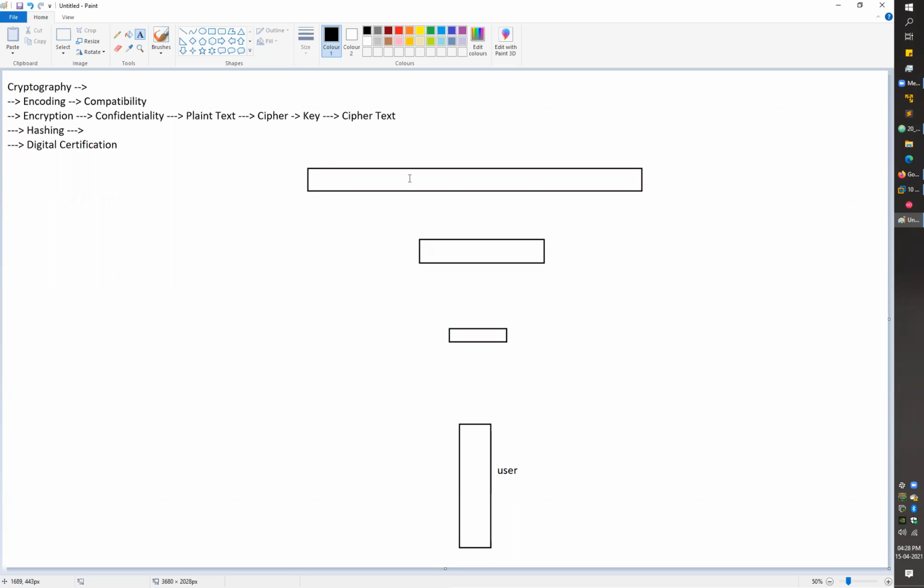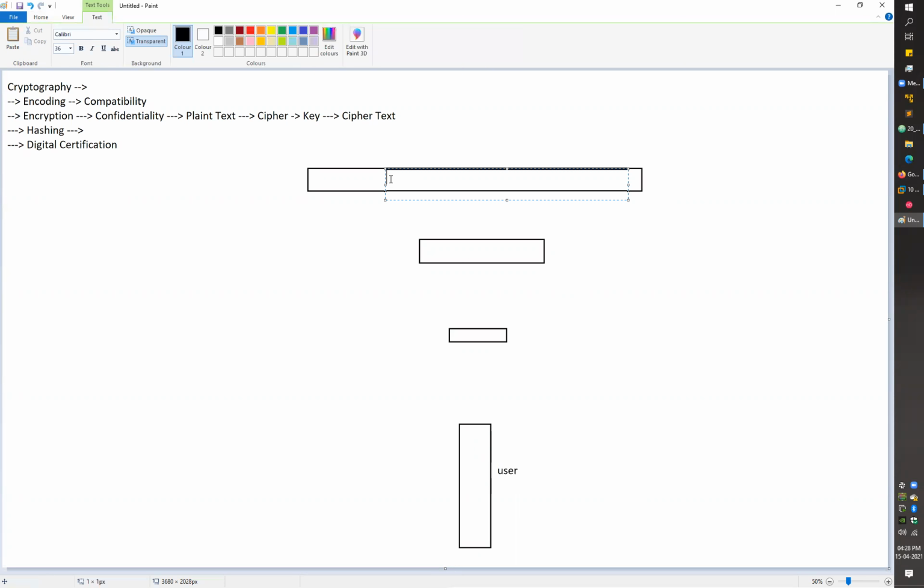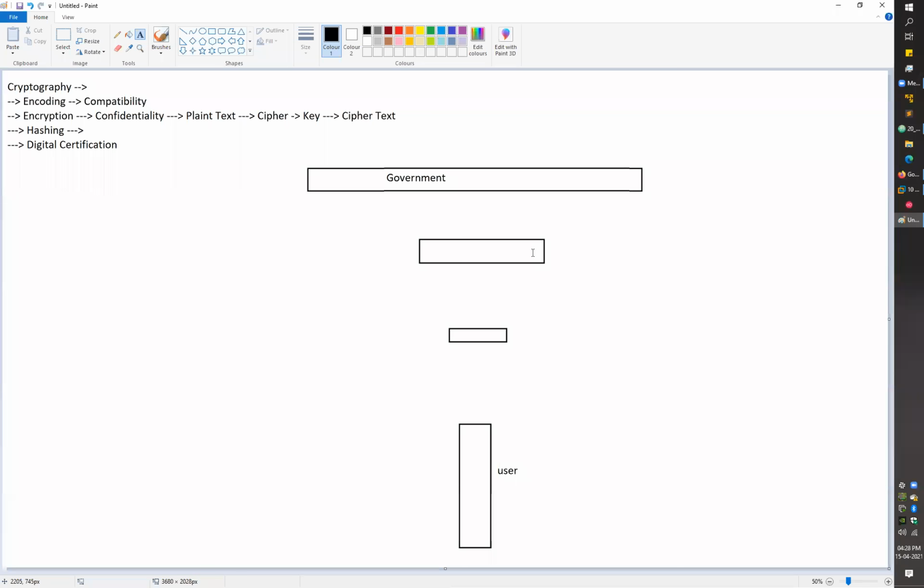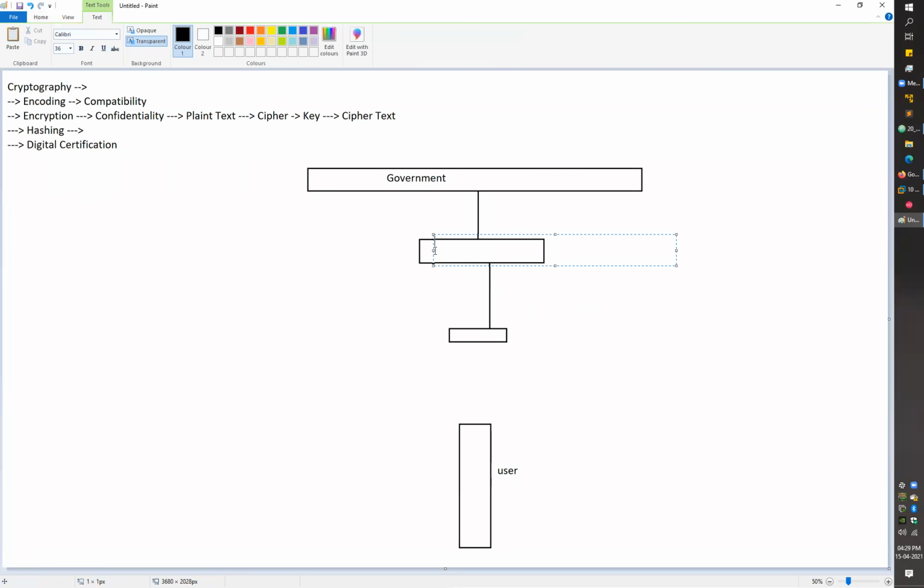So let's say this is my government here, right? And for all the banks, we have a governing authority. We call it RBI. So my government trusts this RBI authority here, which governs all the banks inside India. And my RBI trusts this unique bank, let's say SBI. Again, I'm just writing here. This is my RBI here, and this one is my SBI,